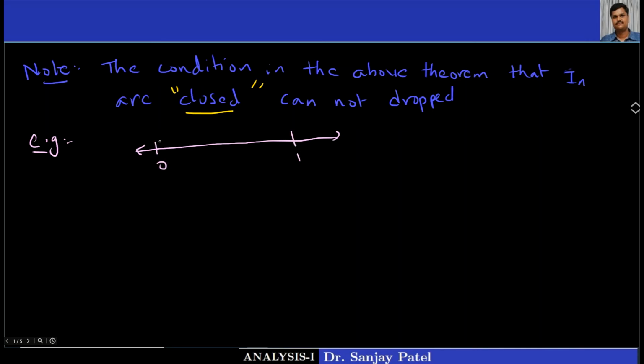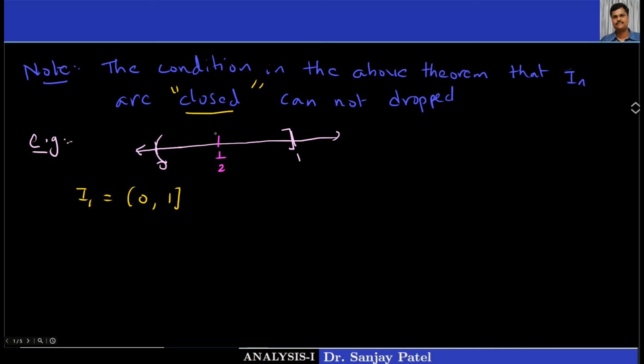Say my first interval I want to take as open 0, closed 1. So I am taking the first interval I1 as open 0, closed 1. The second interval I want to take here is like this.